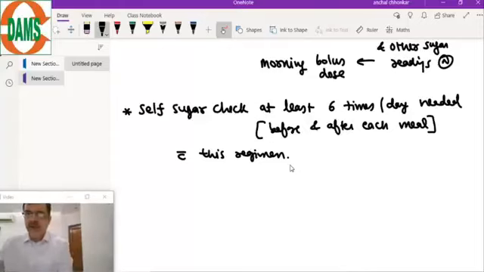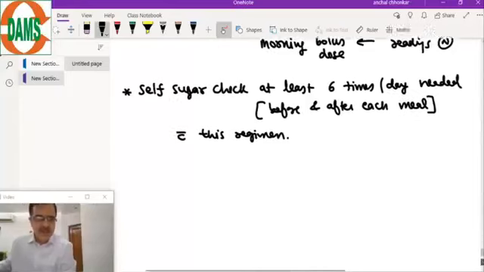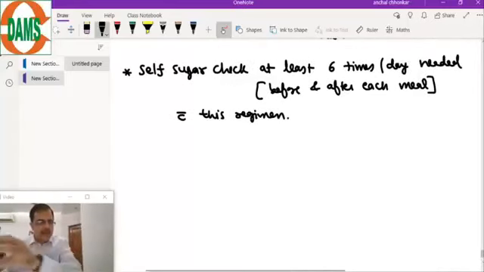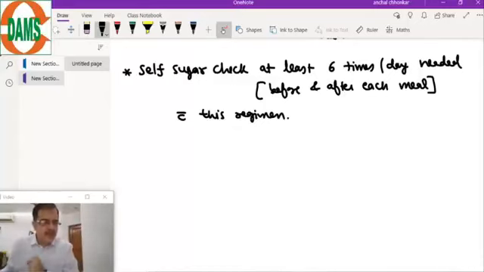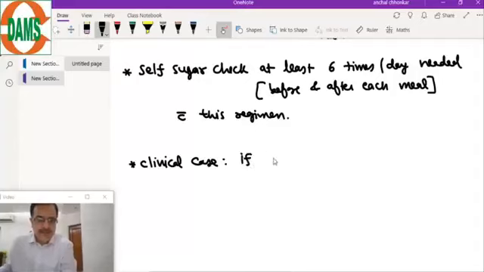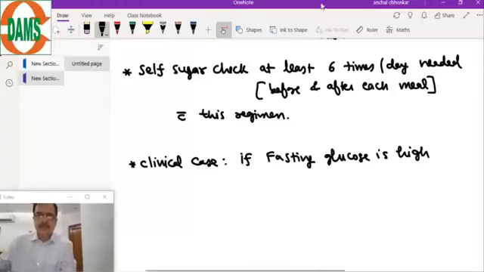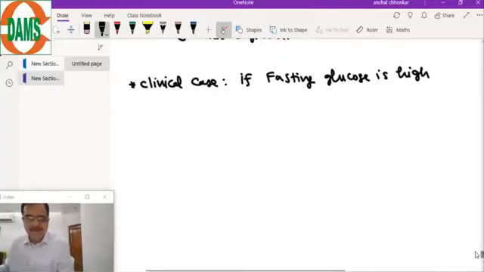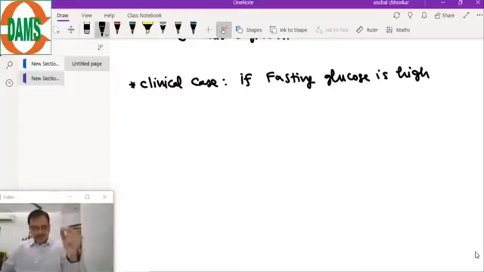So there are two important phenomena which can occur. The first phenomenon is